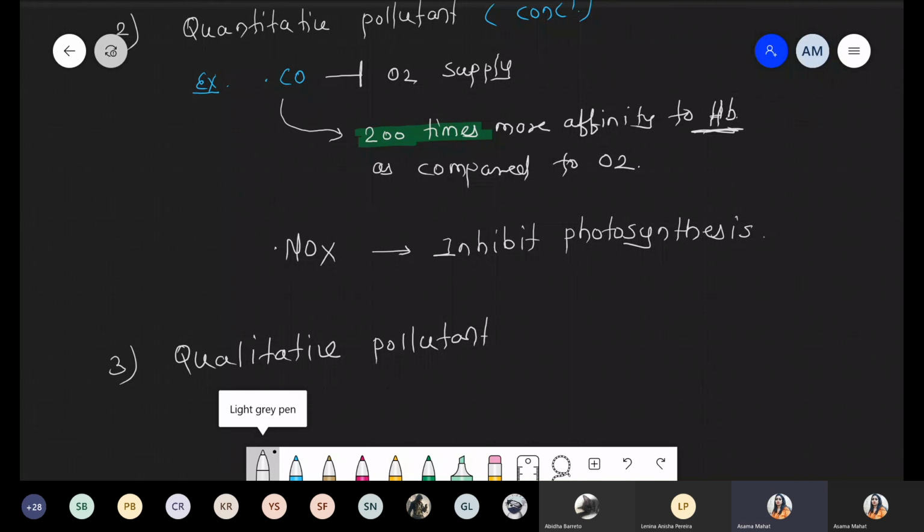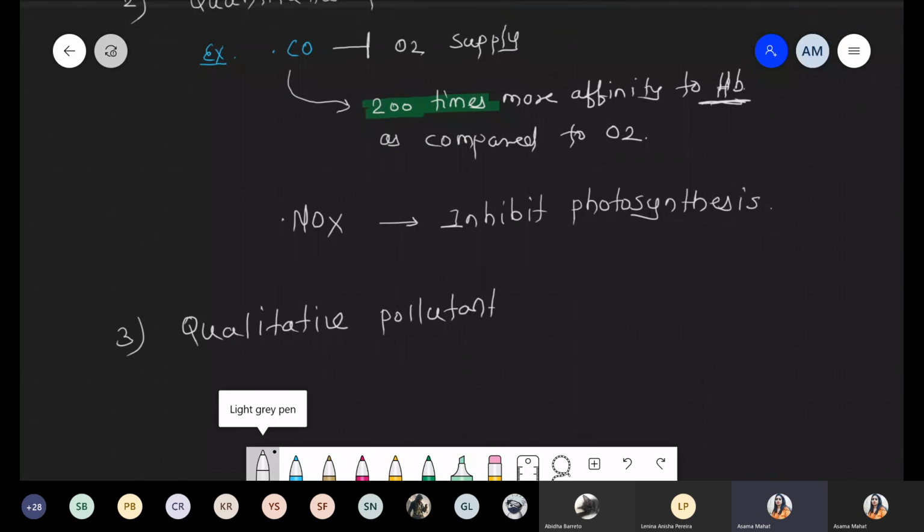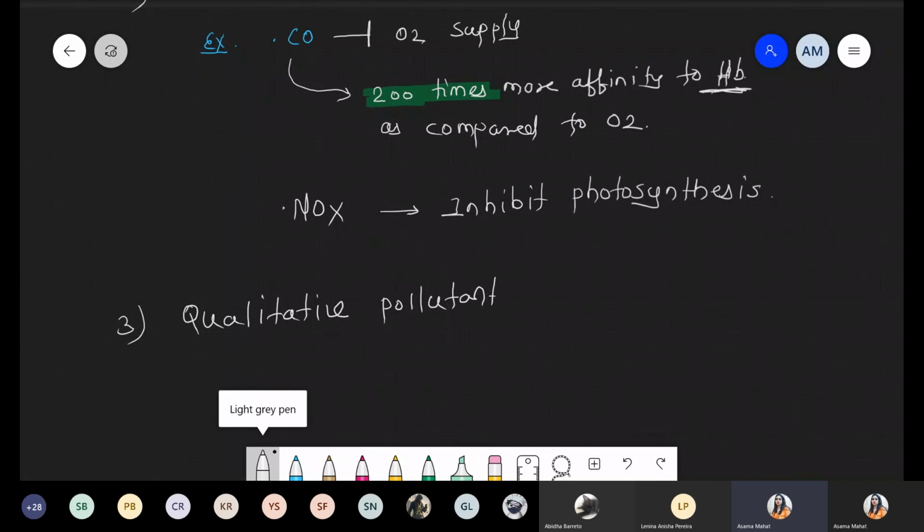In the case of a qualitative pollutant, it is not dependent upon the concentration. Such a component is naturally present in the environment or may be added by humans. The best example of a qualitative pollutant is DDT pesticide.